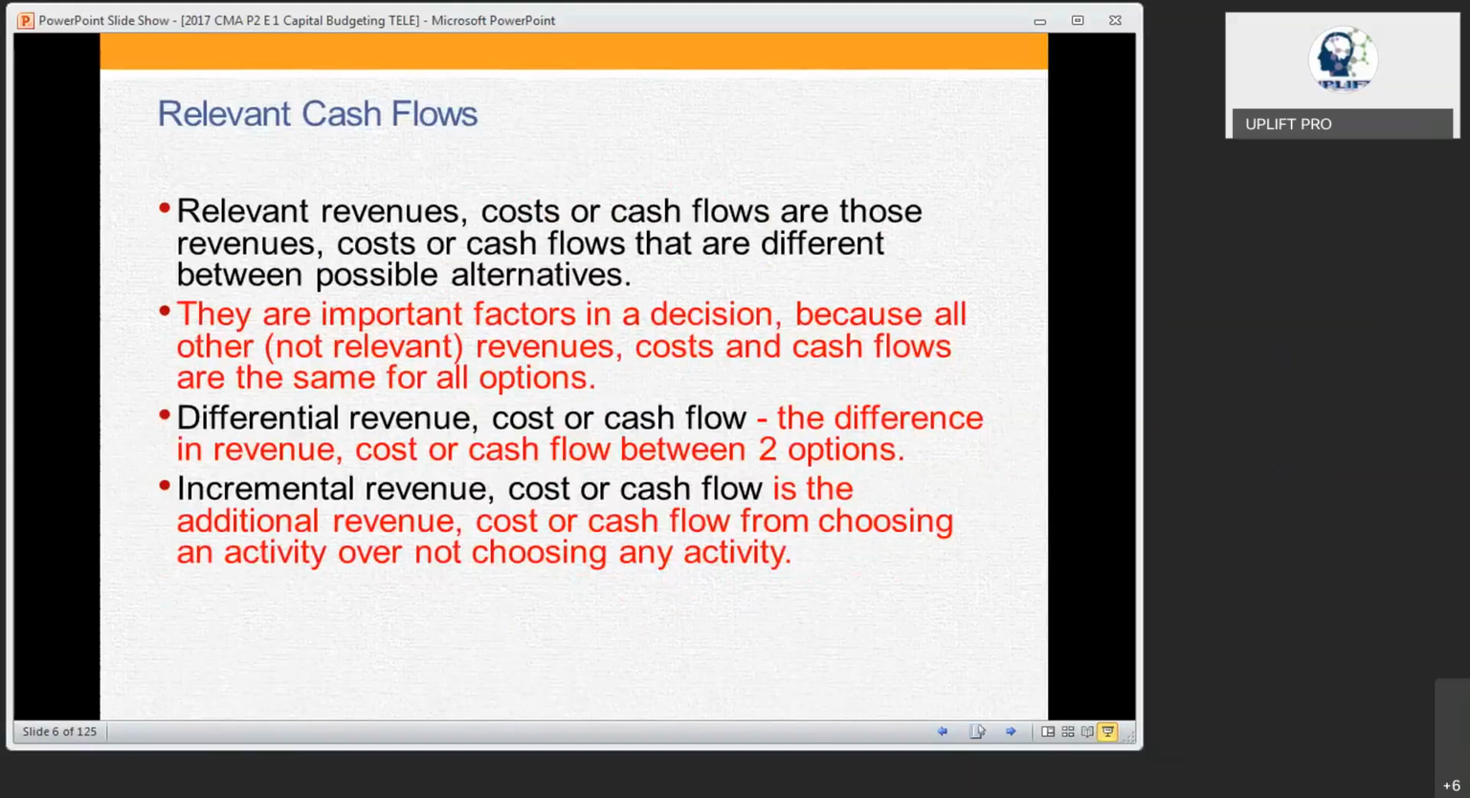Suppose you are comparing two different projects. We can find out the cash generated in project A and the cash generated in project B. When you compare them, which one is more and which one is less? That is the incremental revenue or incremental cash flow. That is the way we normally find it out.